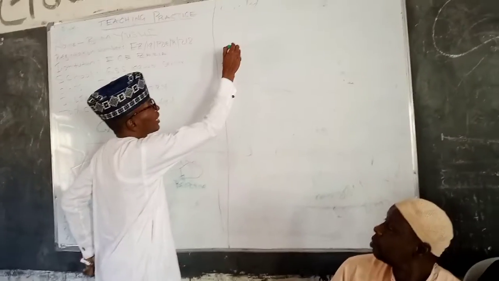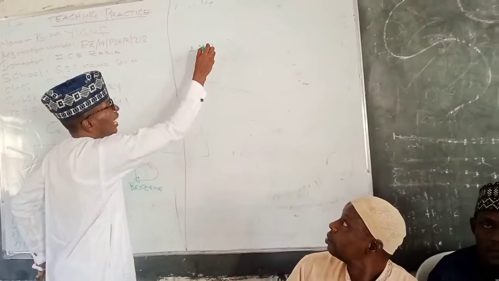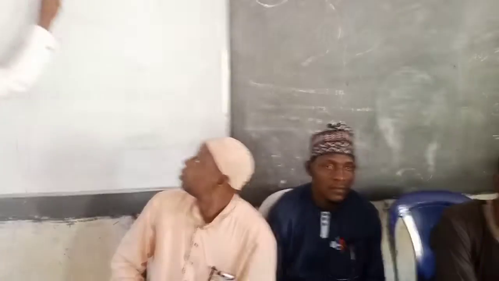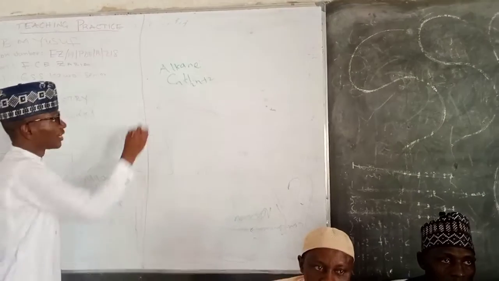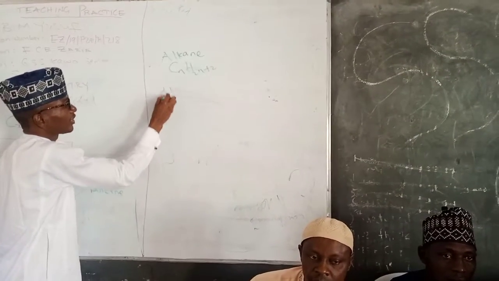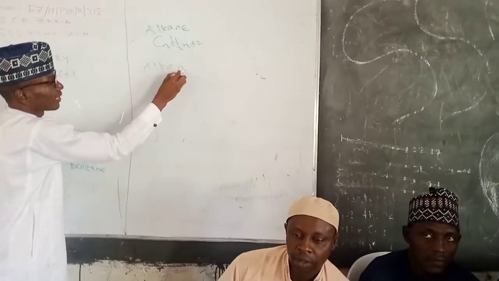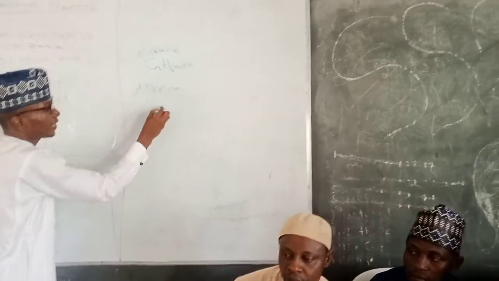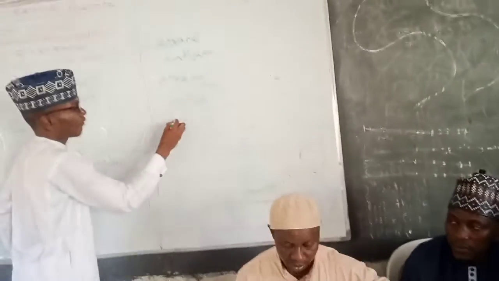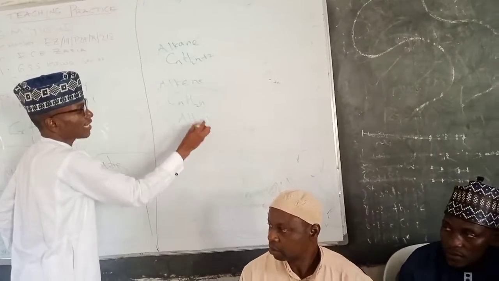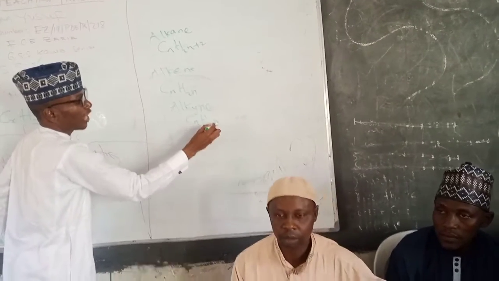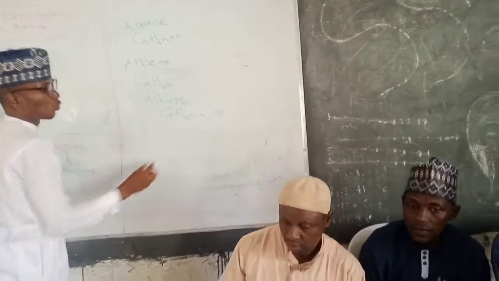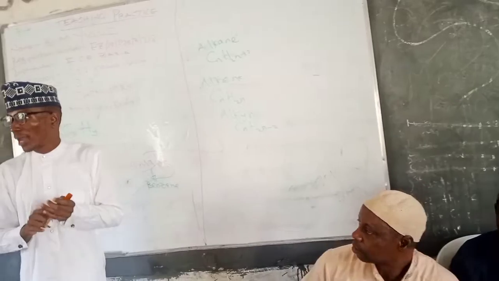Alkanes carry a molecular formula of CnH2n+2. Then the alkene has CnH2n. And the alkynes have a molecular formula of CnH2n-2. These are the molecular formulas, okay?